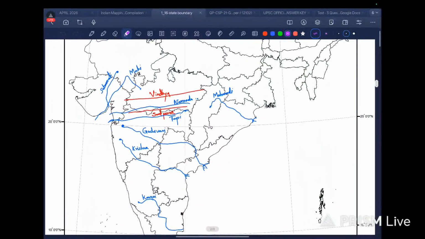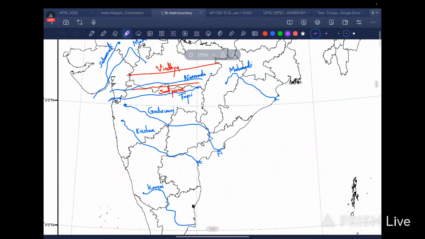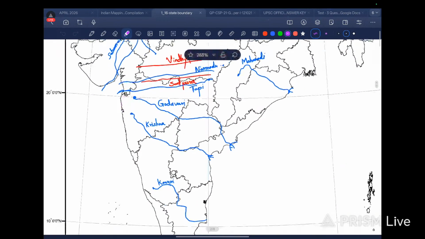Then another point we have is Mahanadi. Mahanadi from Chhattisgarh to Odisha, and then finally into Bay of Bengal. Another we have is Godavari River. Godavari River originates from Nashik, and the famous place is Trimbakeshwar. And from Trimbakeshwar, it flows through this is Maharashtra, then this is